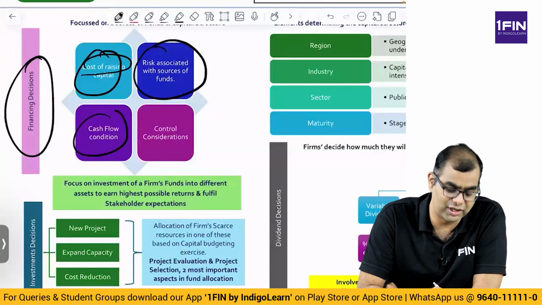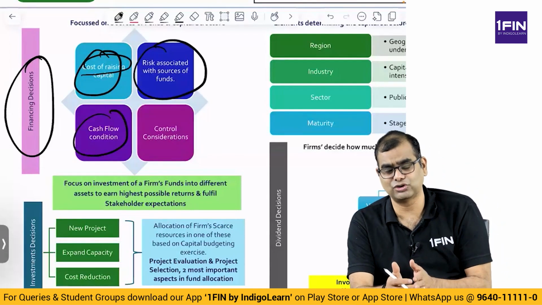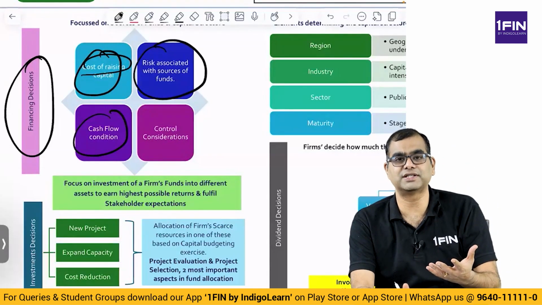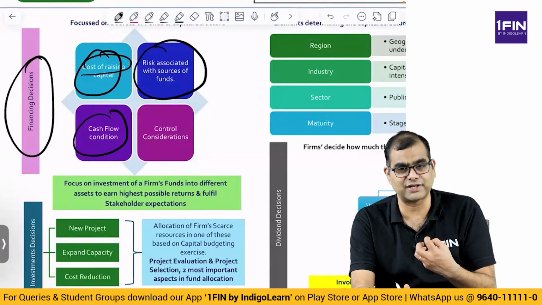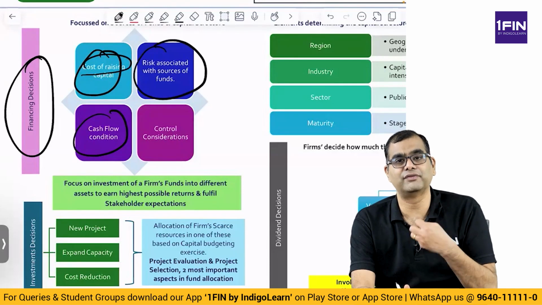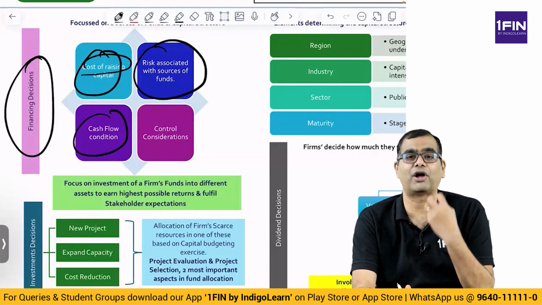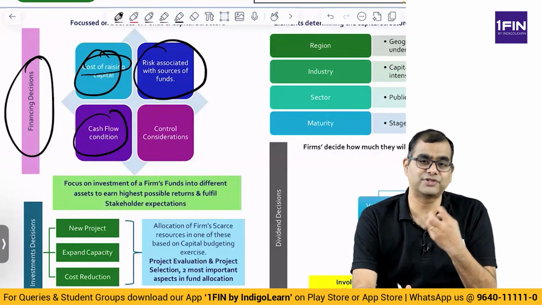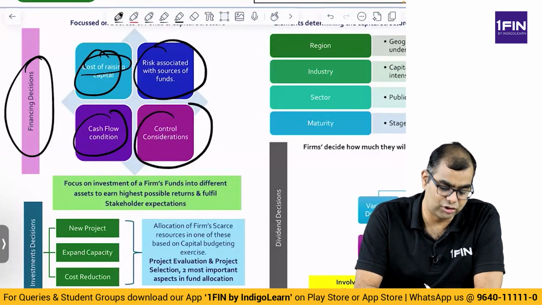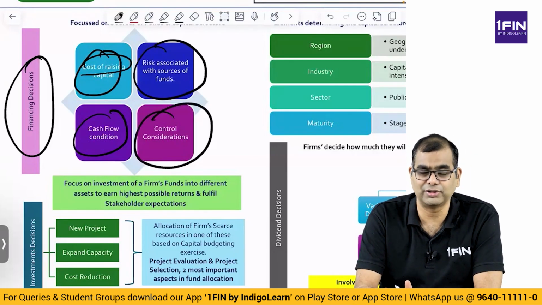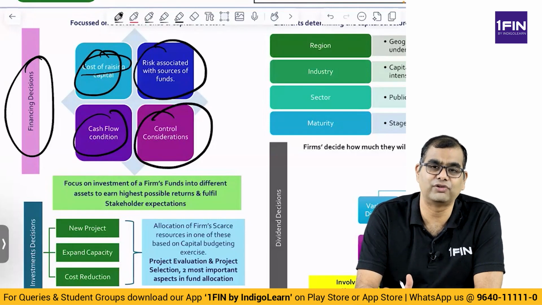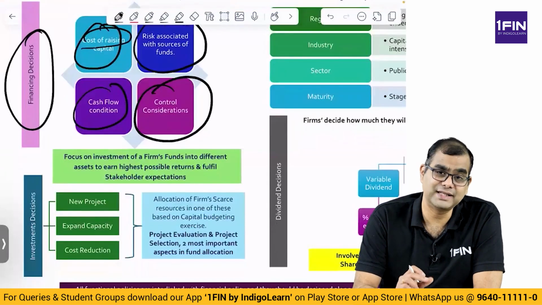Then what is the cash flow condition? Do you have sufficient cash flows to service the funds that you have raised? If it is debt, do you have sufficient cash flows to repay the debt, or in fact make the interest payments? Are you generating enough profit to satisfy your shareholders? And then you also have control considerations. That is, whether the money is being deployed gainfully, rightfully, and in the proper manner or not. These are financing decisions.